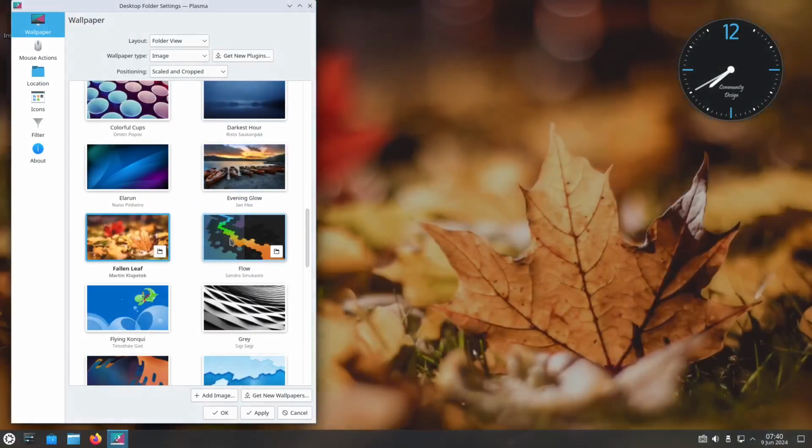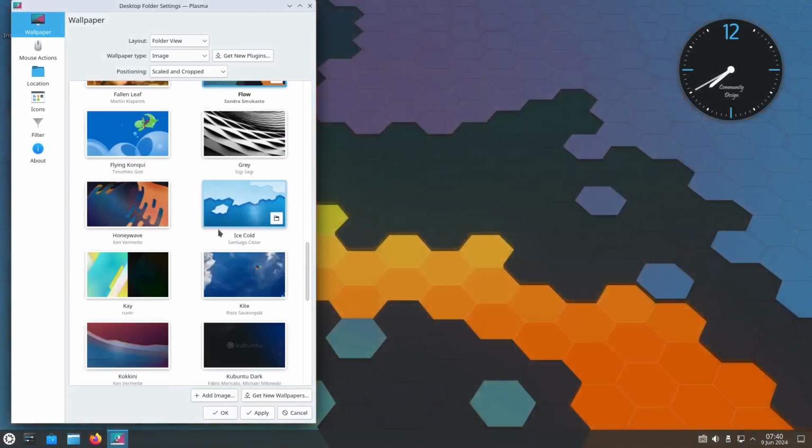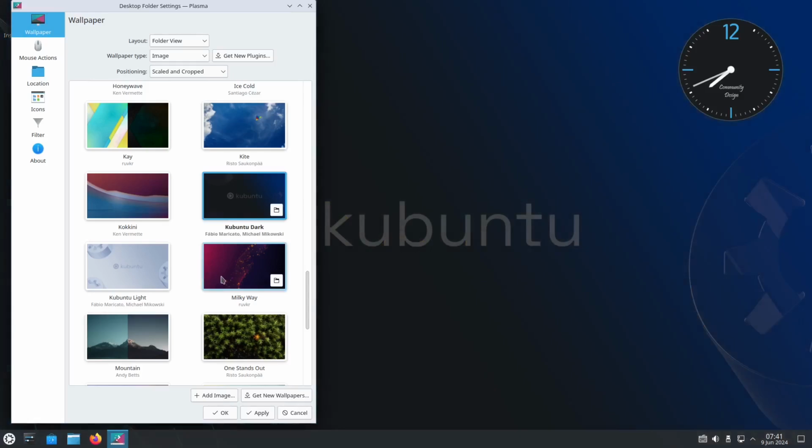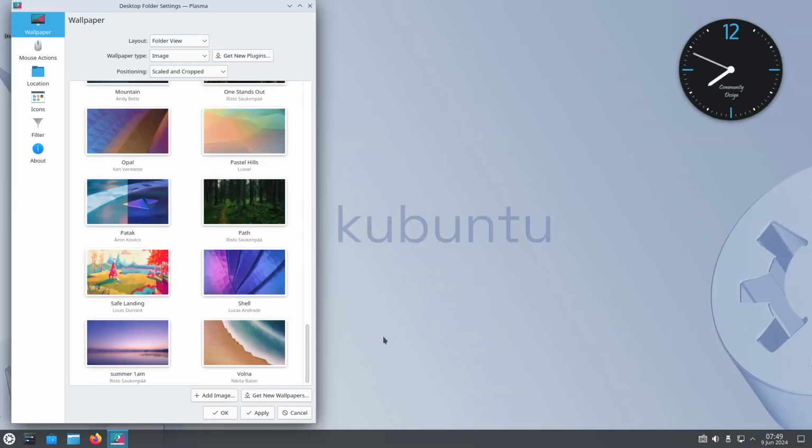You just scroll around, and if you want to look for more wallpaper from the community, you can check out new wallpapers right here, or even add new pictures from your folder by clicking this button at the bottom. Also from the community, just get new wallpaper.